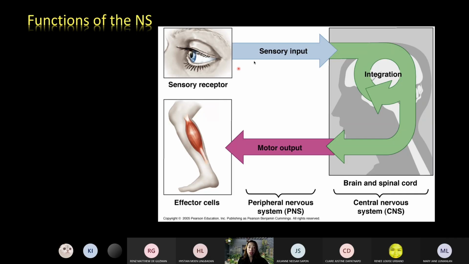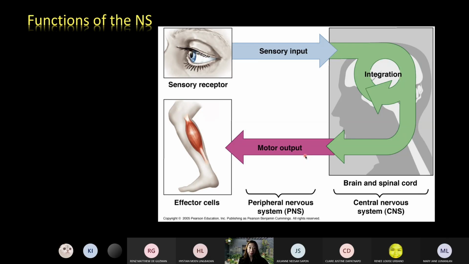So the sensory part is the input part of the system, sending impulses to the CNS, and the motor part is the output part. This carries the response that is expected of a particular effector structure, which could be either a muscle or a gland.